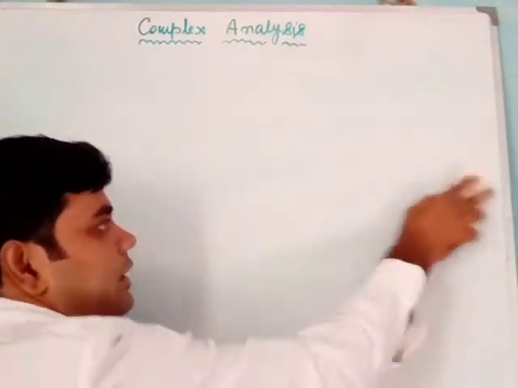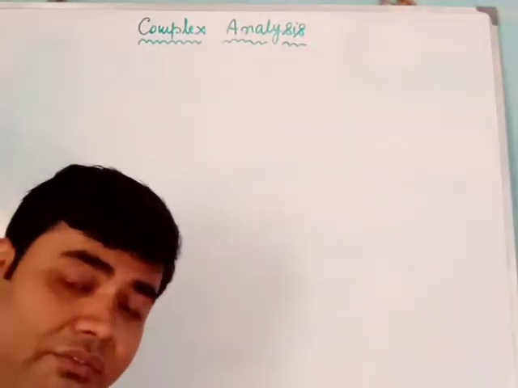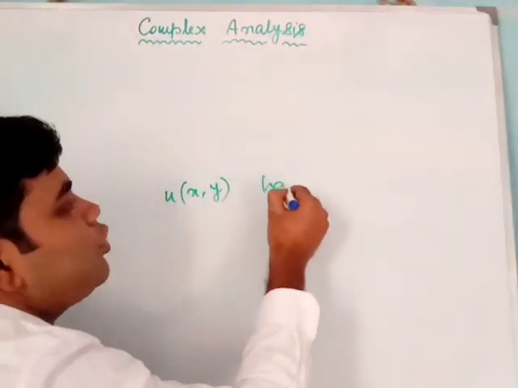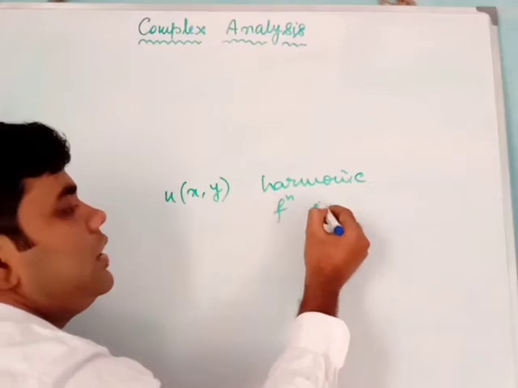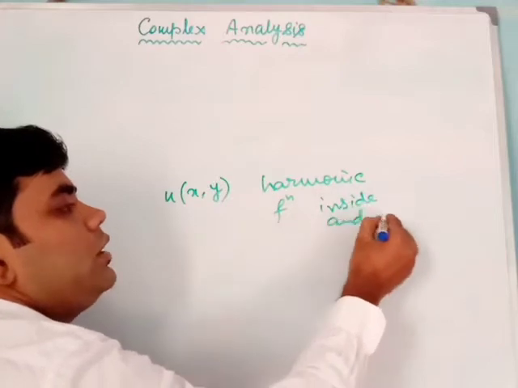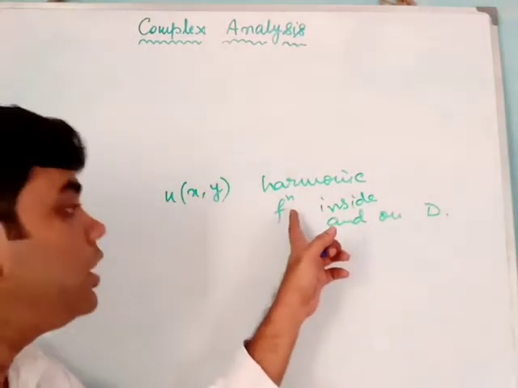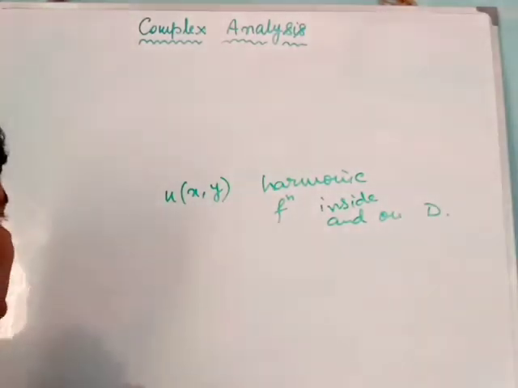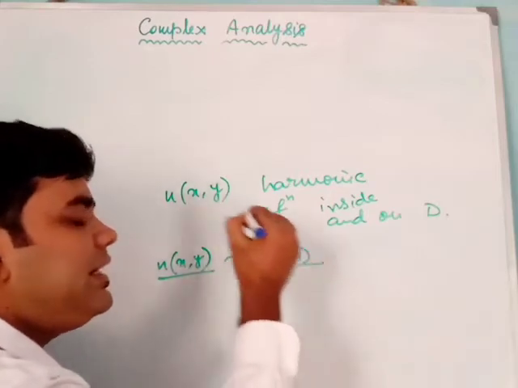Now we will have another look at what effect the maximum modulus theorem has on harmonic functions. Suppose u(x,y) is a harmonic function inside and on a simply connected domain D. Now, if u(x,y) is harmonic, then we can easily say that u(x,y) will have its maximum value on the boundary ∂D.